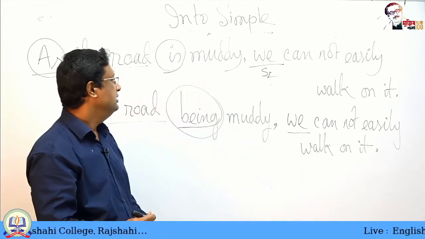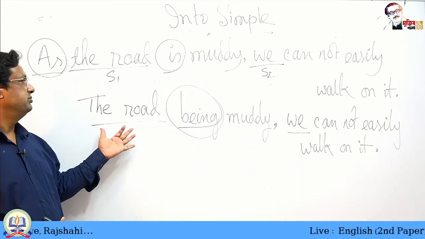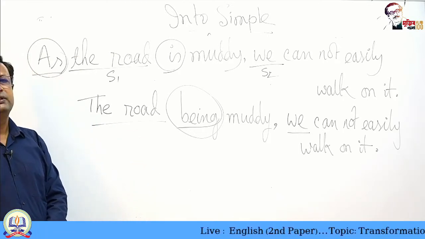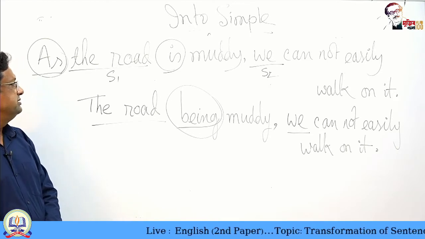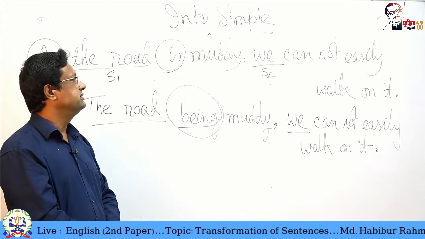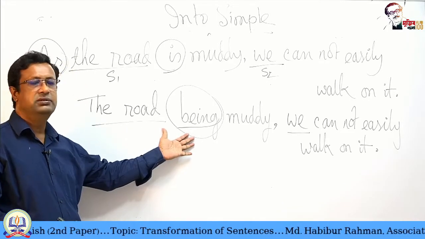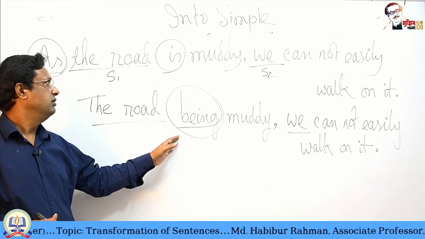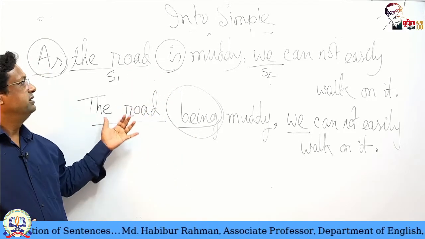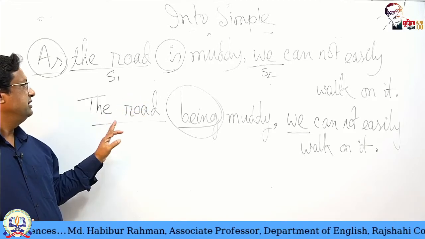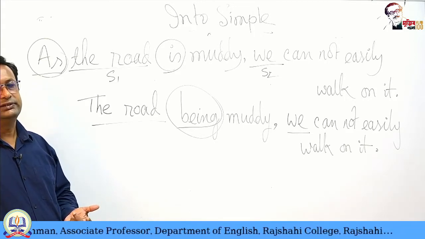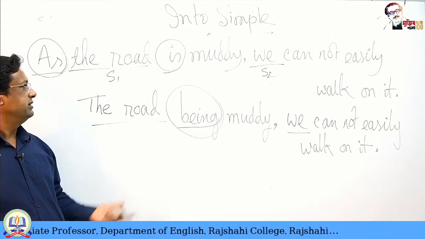Okay. So, this is a simple sentence. You could change it another way too, and that would also be a simple sentence. This rule is commonly used when we find two different subjects and different verbs. We usually use this method, but you can use your intelligence and change it in another way.